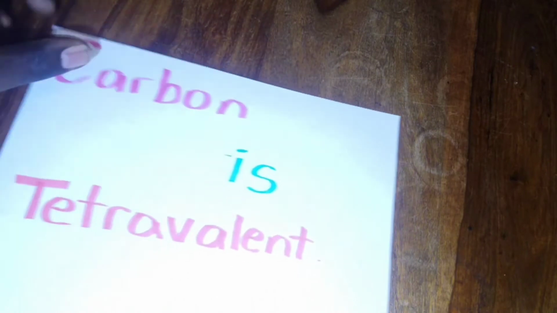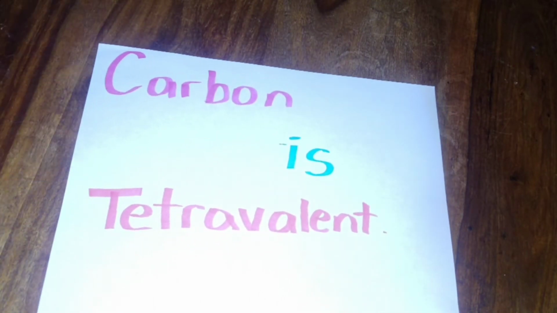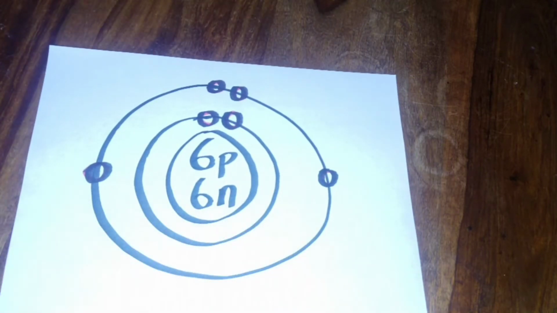The next thing that we are talking about is that carbon is tetravalent. Carbon is tetravalent. This is such an interesting thing. If you have watched any of my previous videos, I would have used that term tetra before. But all this means is that carbon has 4 electrons in its outer shell. There you have it. As you can see there, it has 4 on its outer shell, 6 protons, 6 neutrons, and 4 valence electrons. So therefore we say it is tetravalent.